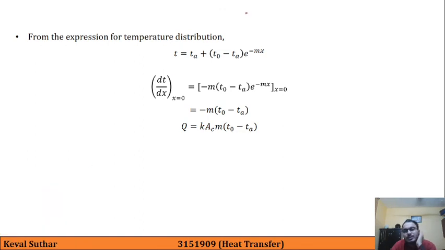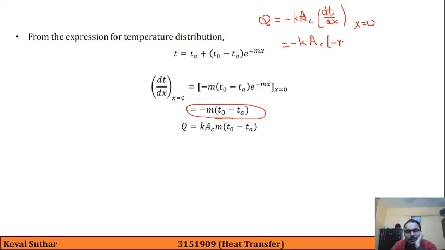Let me remind you, in our previous slide, Q was minus k AC dT by dx at x equal to 0. So this is equal to minus k AC, and instead of this dT by dx, we have obtained minus m into T0 minus Ta.